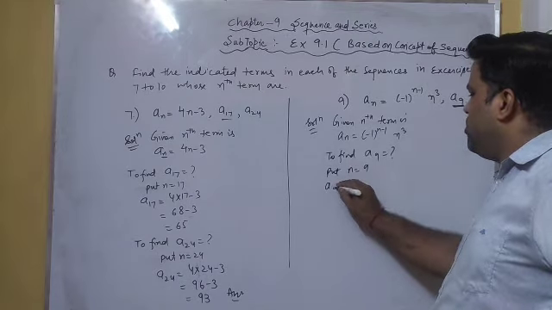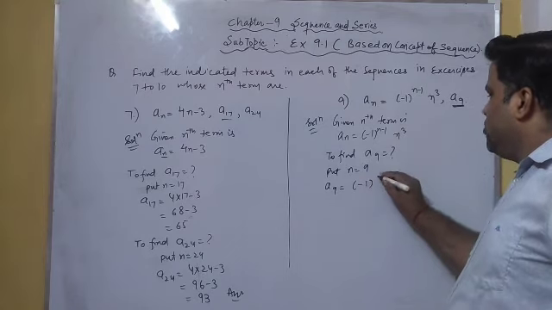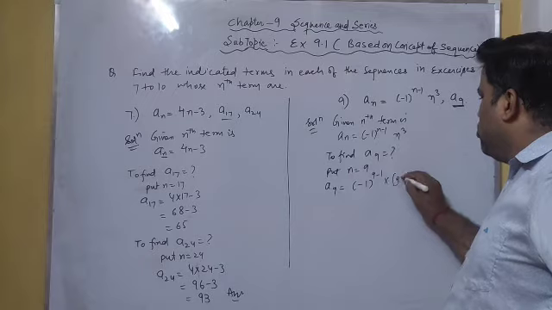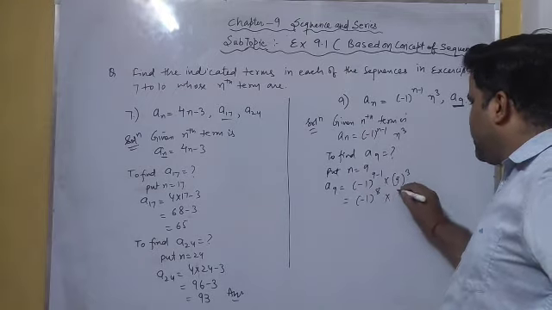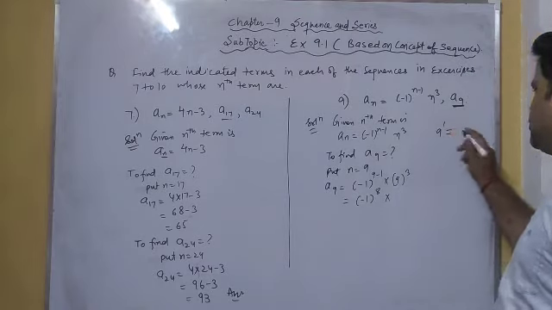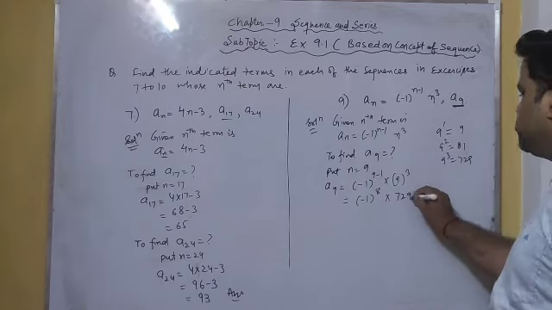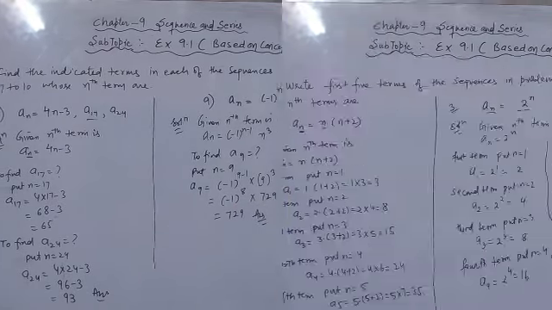On putting the value of n is equal to 9 in this nth term, we get a9 equal to (-1)^(9-1) multiplied by 9 whole cube, which is equal to minus 1 raised to power 8 multiplied by the cube of 9. We know that 9 square is 81 and the cube is equal to 729. So the answer is 729, which is the required.